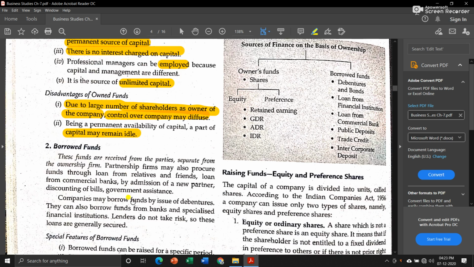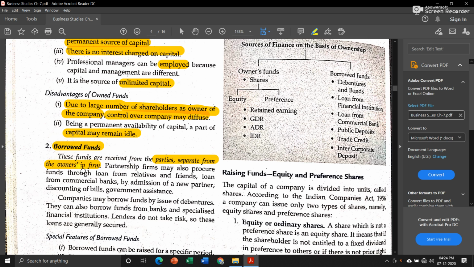Then the second type of fund is borrowed fund. That means we borrow a loan or something from someone else. These funds are received from parties separate from the ownership of the firm. Those who are in the ownership, except for them, if we take a loan or funds from someone other than owners, then that is known as borrowed fund.